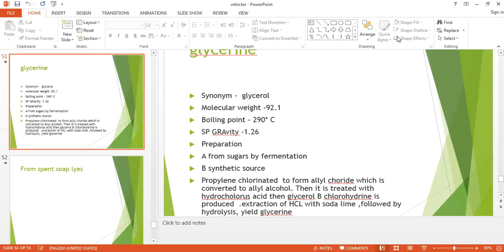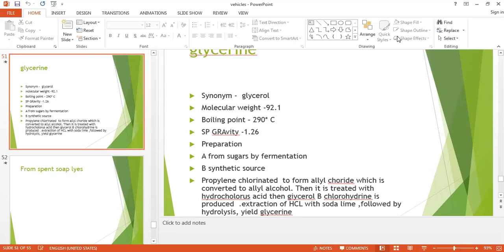So in the last examination I asked you about the uses of glycerin, not alcohol, it is glycerin. This glycerin can be used externally or internally. Externally we know it is used as an antiseptic. It is a substance which softens and relaxes the skin when applied, hence it is known as an emollient.